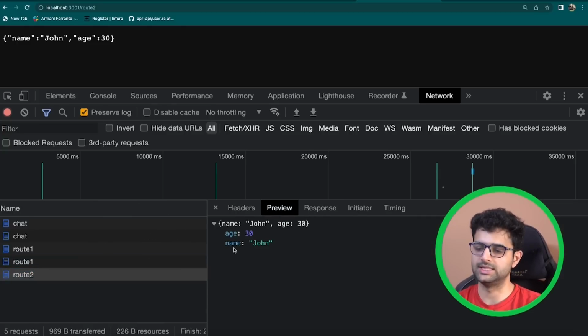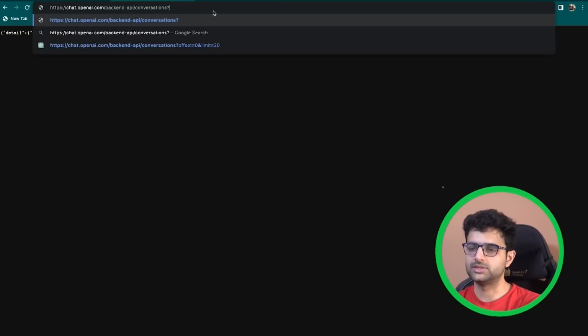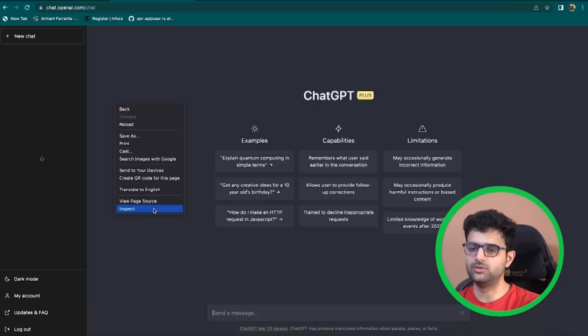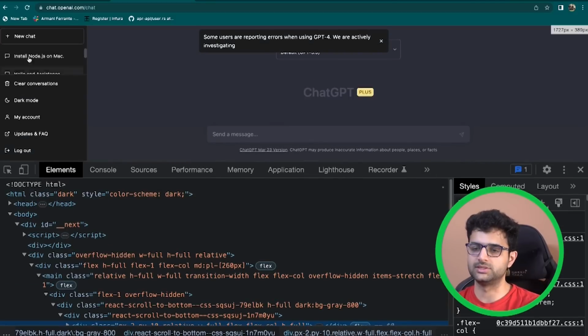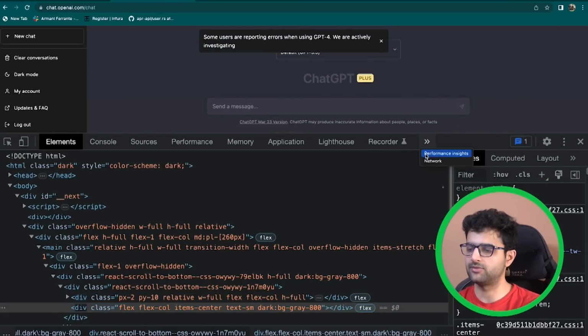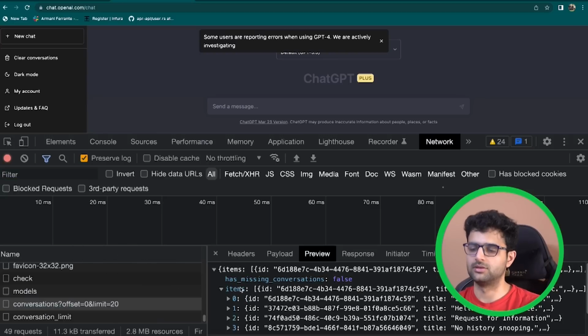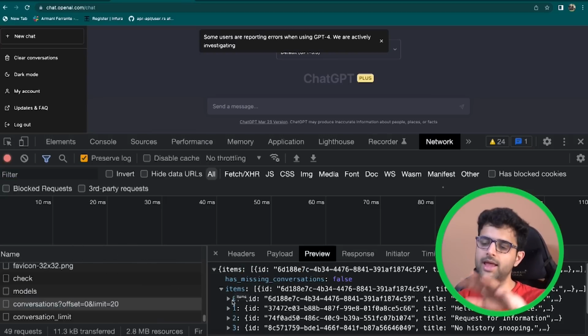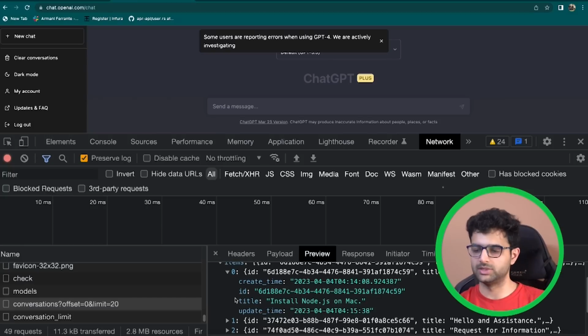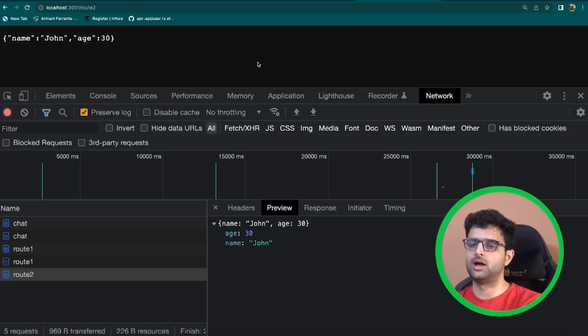If I go to preview, I can actually see it. And this is usually how data is structured from the backend. When you in LeetCode ask the backend server for, hey, give me all my submissions, it will most probably return you a JSON object like this. On chat.openai.com, as I showed you, there is a request that goes out to get all of these existing conversations. And if you look at how the data comes back from there, it is a JSON object. It might feel complicated. There are arrays inside the JSON, but a JSON can be a very complicated object, can have nested children, it can have arrays, and so on and so forth. So now we are able to send back data.